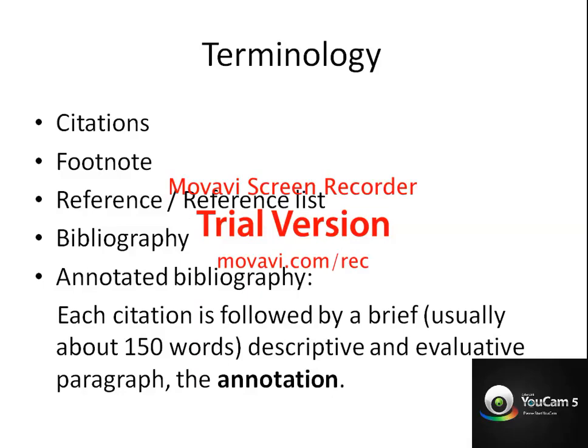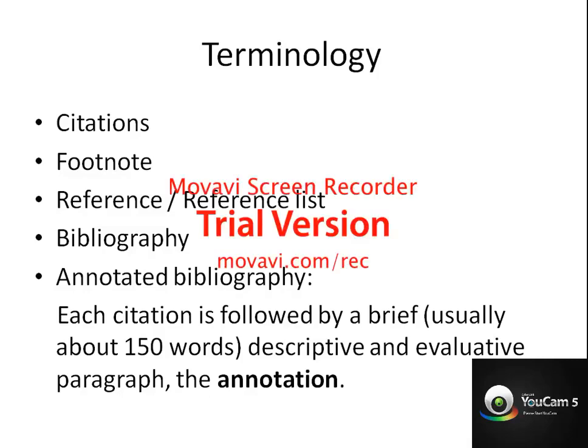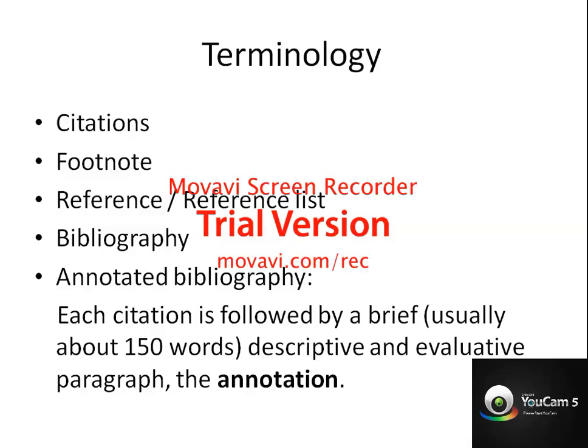Bibliography is, we can say, in alphabetical order. You will list down all the books and journals you have referred for the research. But when you write a research report, you are not supposed to write a normal bibliography. You should write a reference instead of a bibliography, but you can add your bibliography along with the references. As for the annotated bibliography, whenever you prepare for your research, you should always make one. You list down the bibliography from where you are referring.